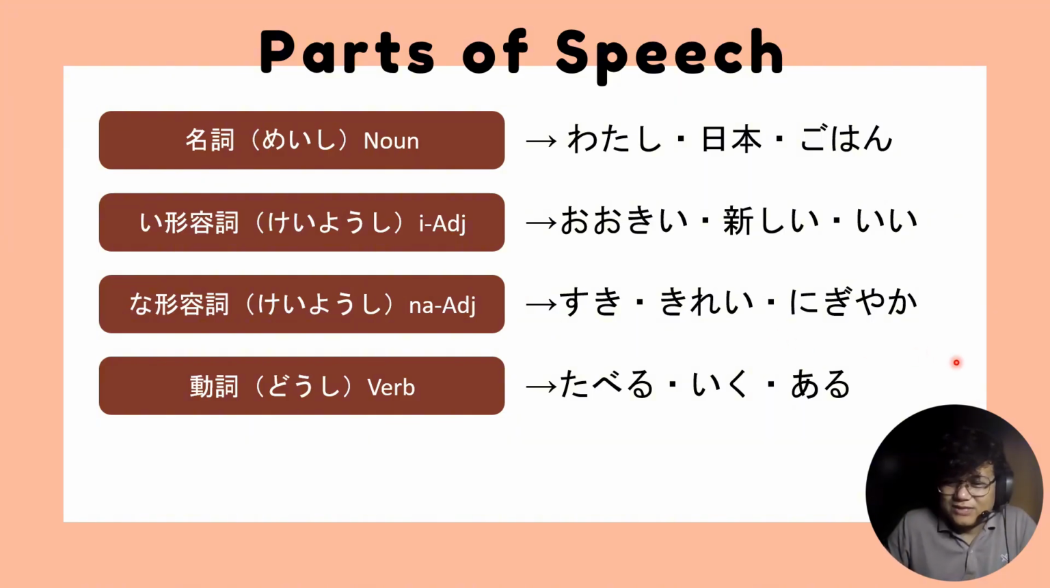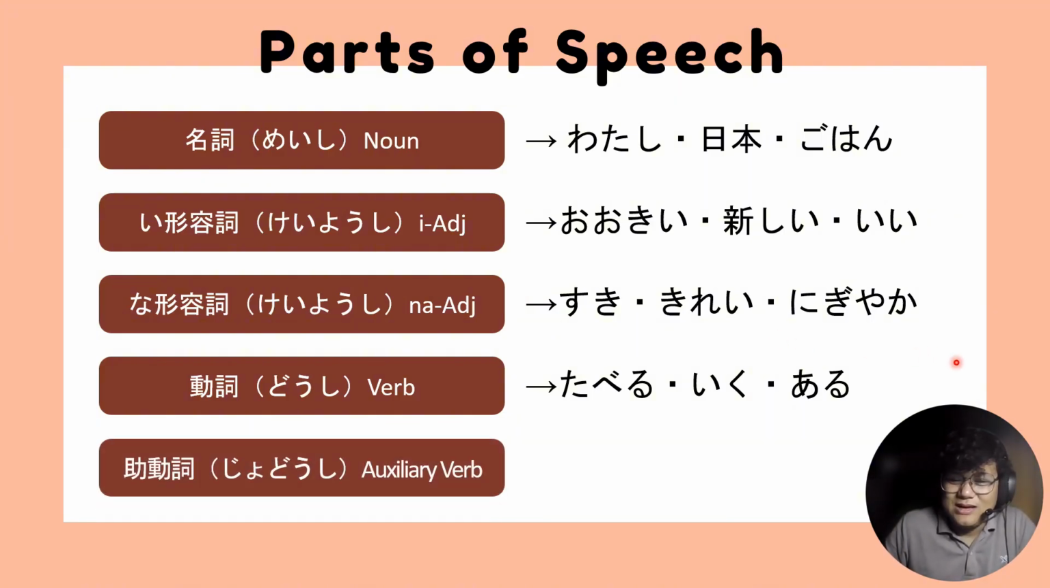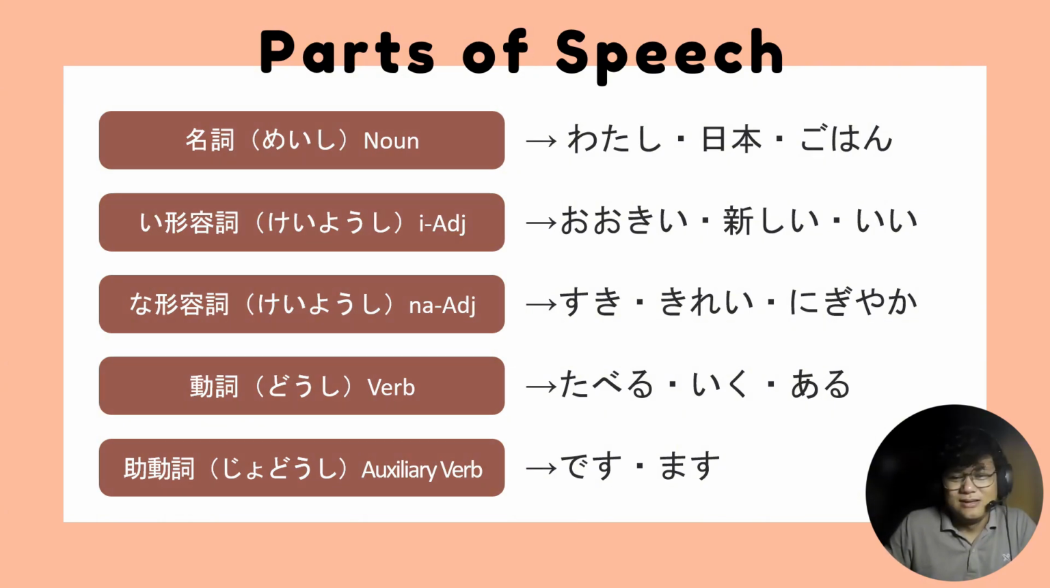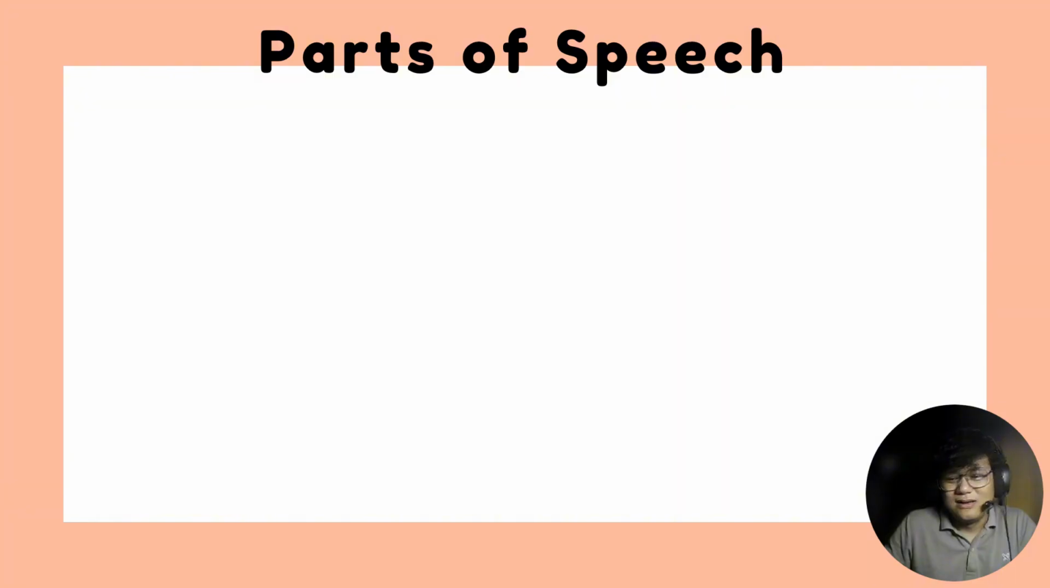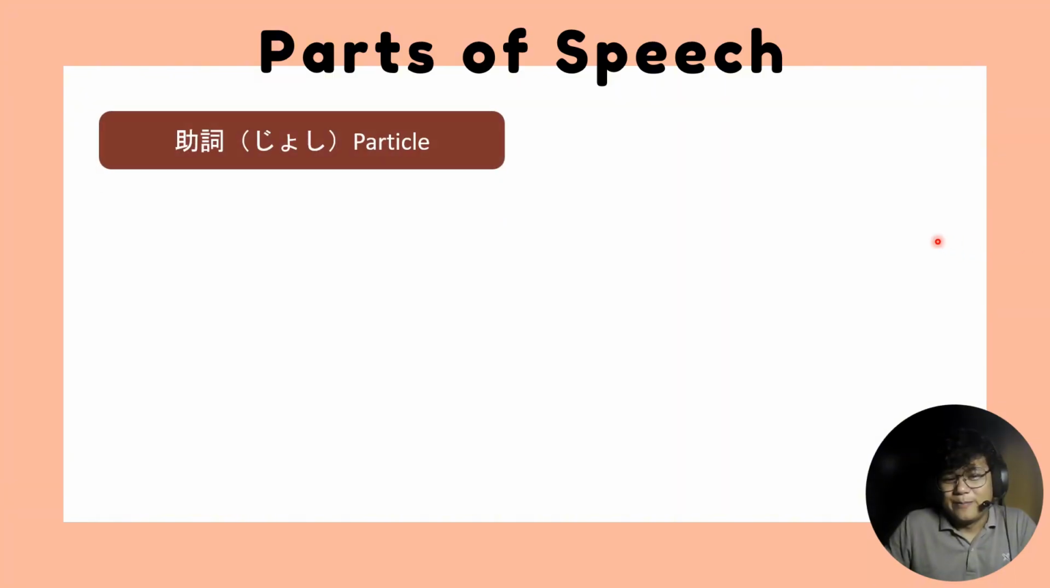Doushi, of course, verbs: taberu, iku, and aru. Then auxiliary verbs or jodoushi, we have desu and masu. Later on, I will be talking about the auxiliary verbs, desu and masu, in the next part of the topic. So let's try to move on for now. Then we have particles, joshi: ha, ga, o, kara, made.